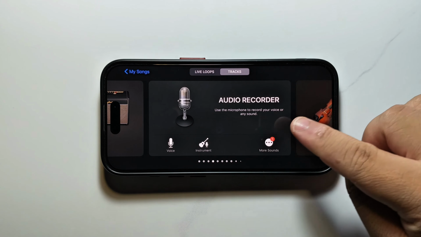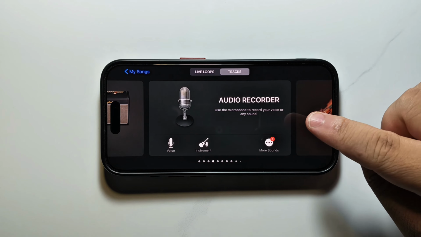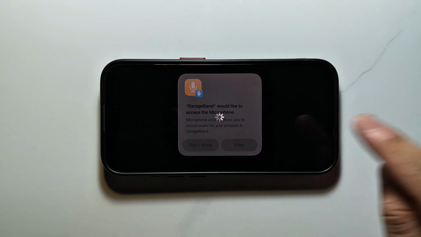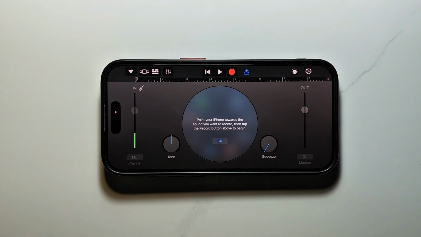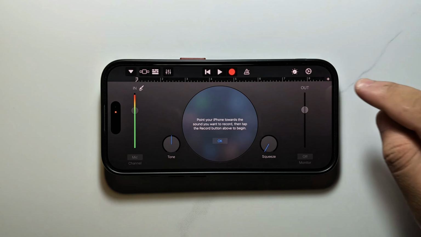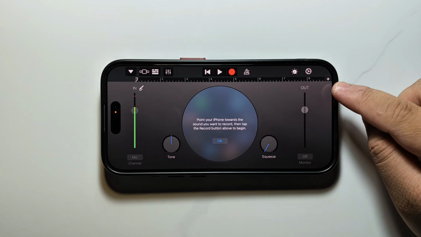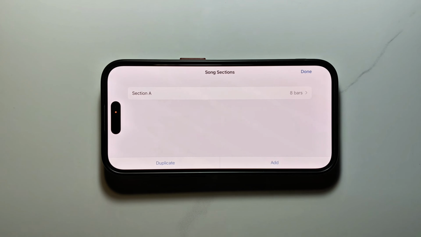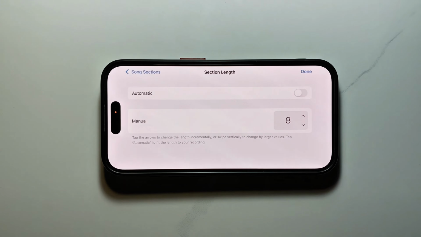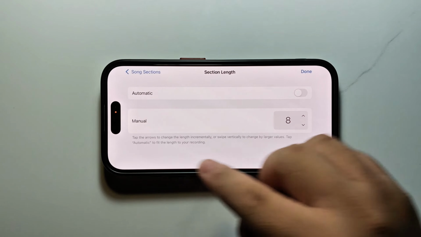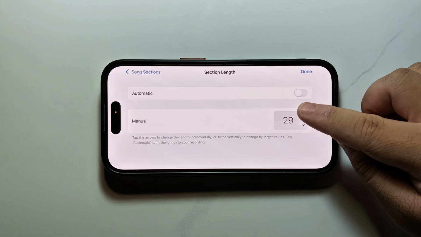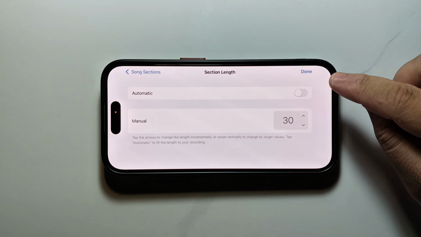Go to the audio recorder and click on it. For this step, click allow. And then you turn off this triangular-like item. Then you click on the little plus sign here. Next step, click on Section A here. In the manual section, click on 30. Then you click on Done.